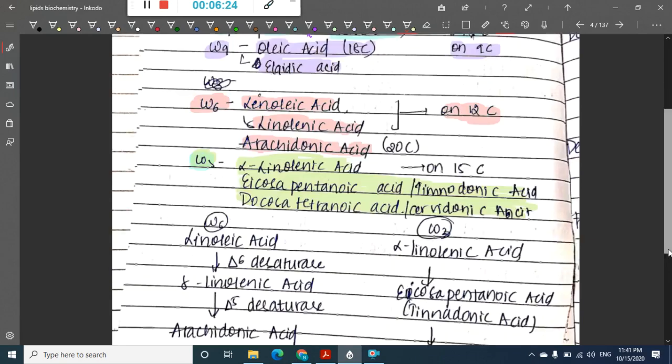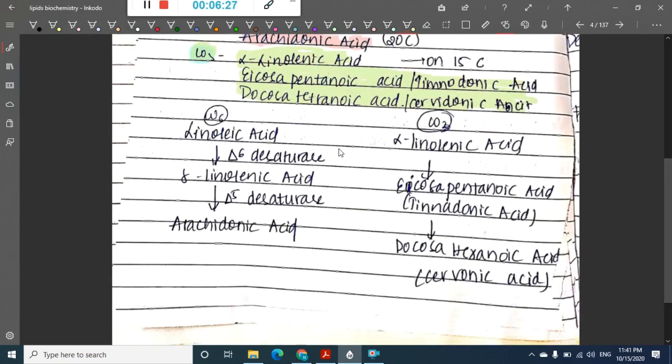Then what are the differences, one after the other? How does each fatty acid give rise to the next? If you see, in the omega 6 series, linoleic acid gives rise to delta linolenic acid, which forms arachidonic acid. So linoleic acid in the presence of delta 6 desaturase gives delta linolenic acid. This delta linolenic acid in the presence of delta 5 desaturase gives arachidonic acid.